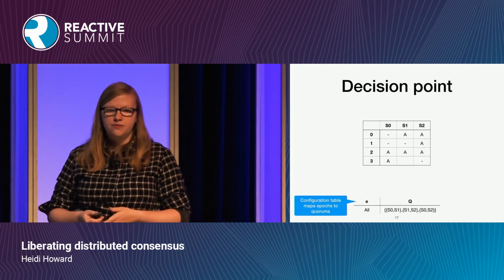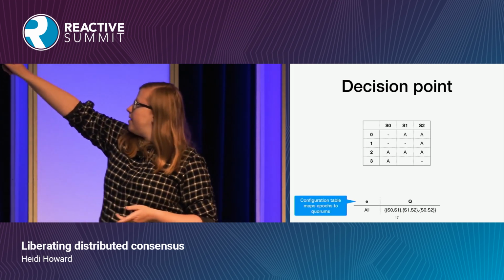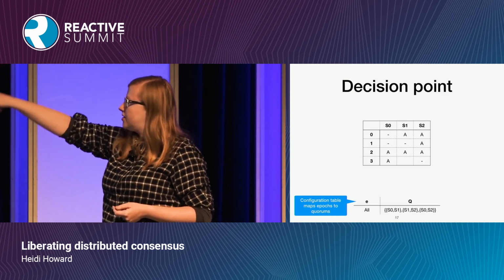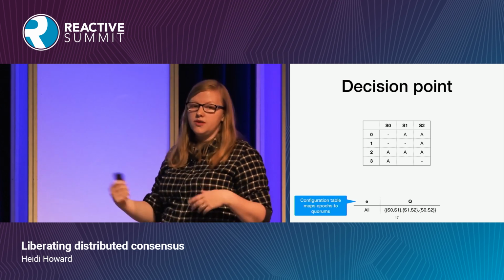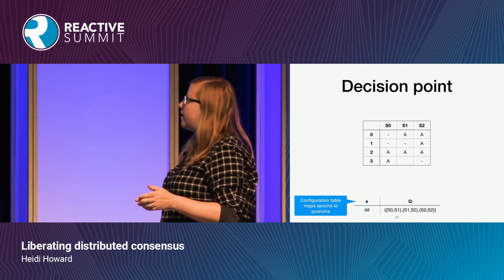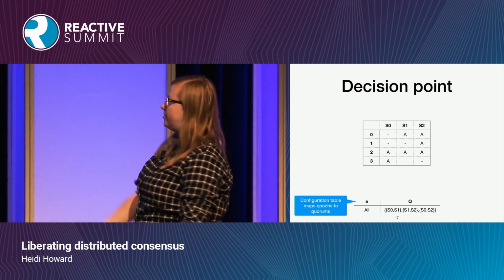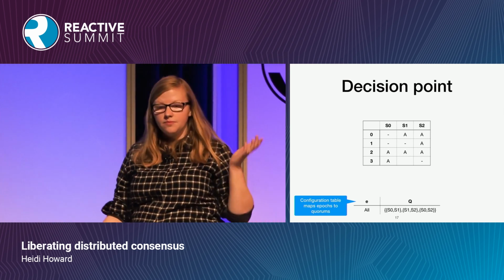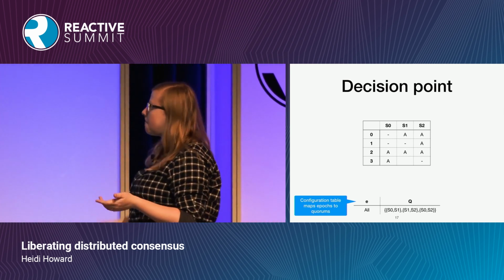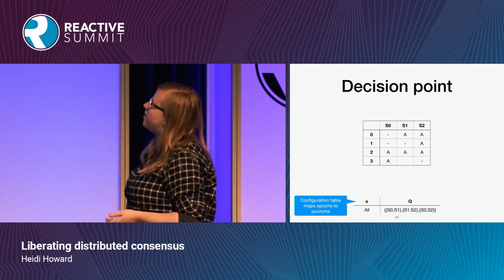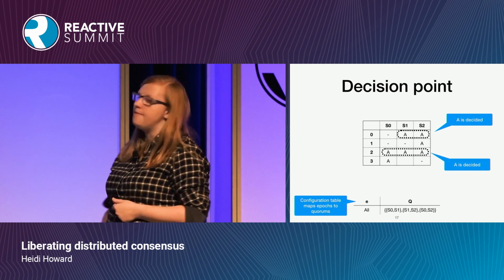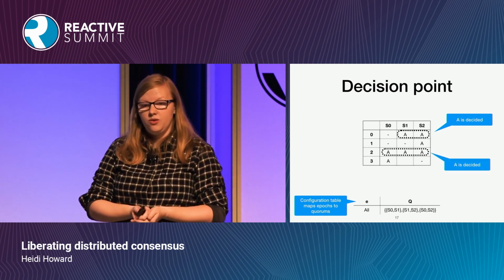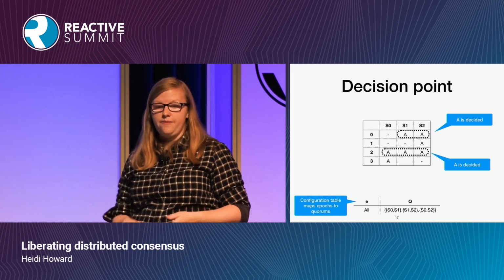So here's an example. We see the server table up here, and at the bottom we've got this thing called a configuration table. So this shows the mapping between epochs and quorums. So here we just say, for all epochs, we're using majority quorums, so what people will be familiar with. And if we look at this table, we can see that a decision has been reached at epoch 0, and a decision was reached again at epoch 2. And both of those decided the same value.